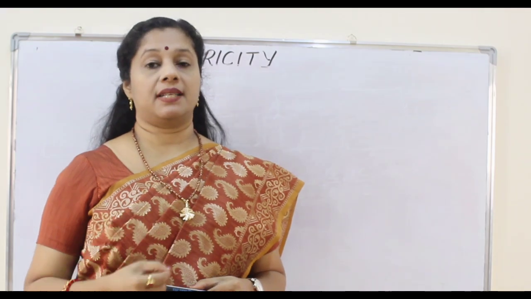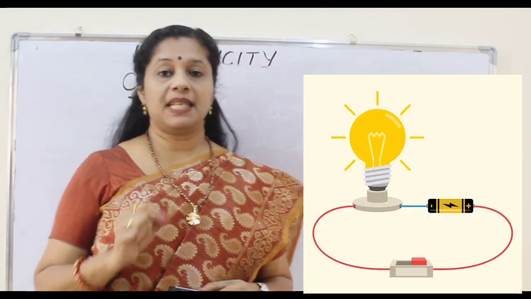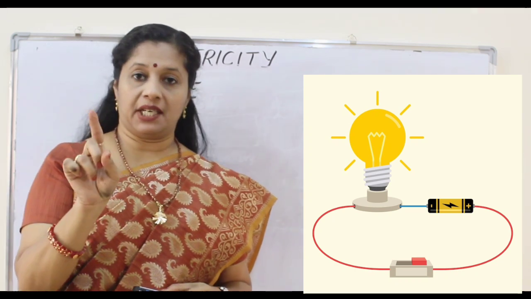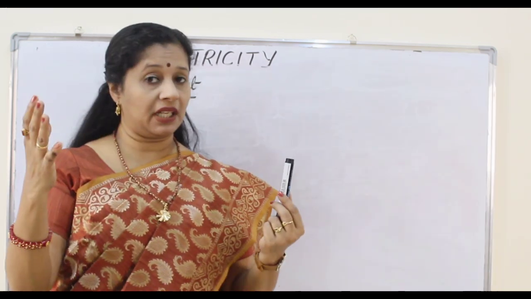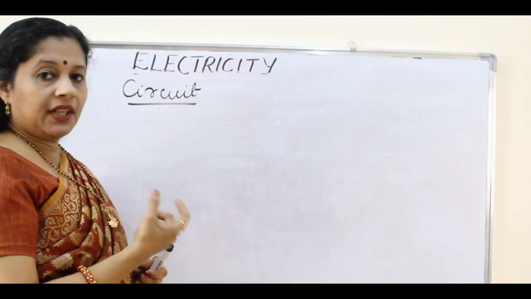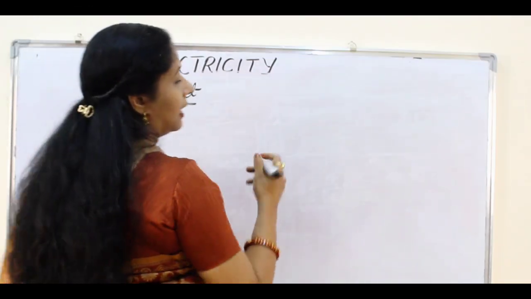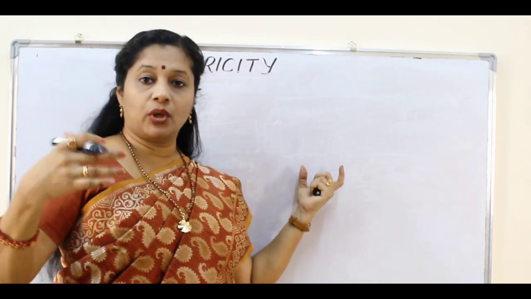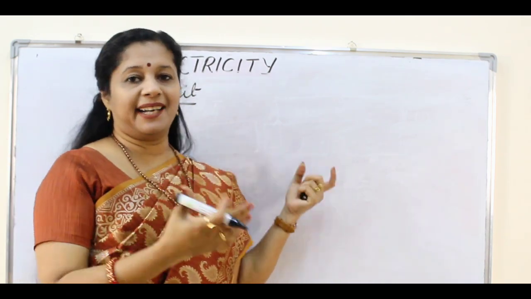Now we will try to understand what a circuit is. A circuit is a continuous and closed path of electricity. So two things, it should be continuous and it should be closed. If it is open, will the current flow? No. We will try to draw a simple circuit with the minimum components. As we move further, we learn more and more about electricity, and we will keep on adding to this circuit.